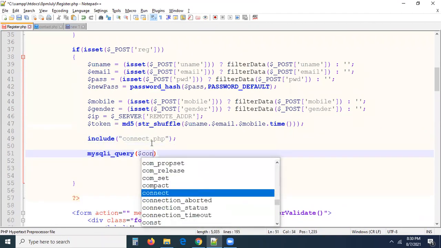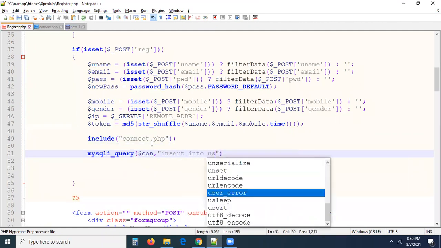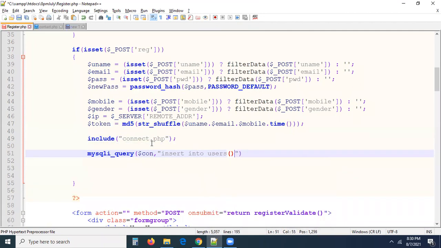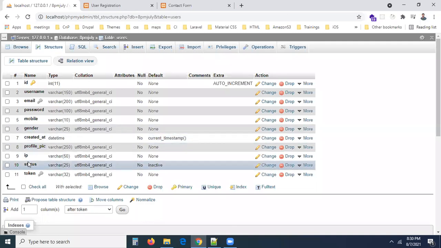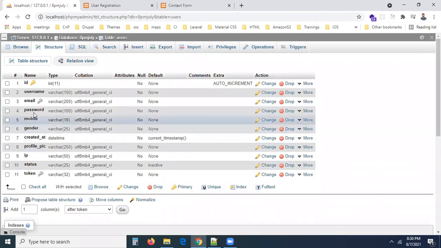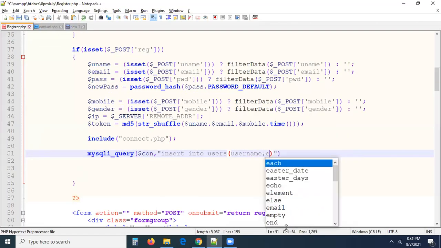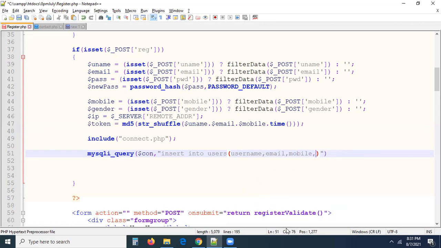In this $con, comma, insert into, what is our table? Insert into users, the table created by you. Columns: ID not required, and status not required, created is not required, because they are generated by the database. We don't want to do anything. First, I want to take username, comma, email, comma, mobile, comma, password. Exactly the table column names.